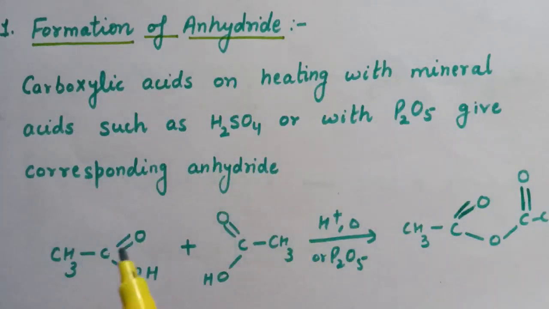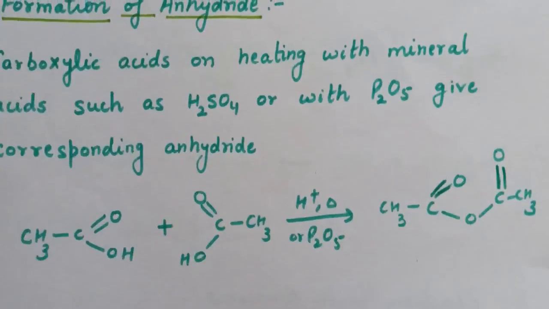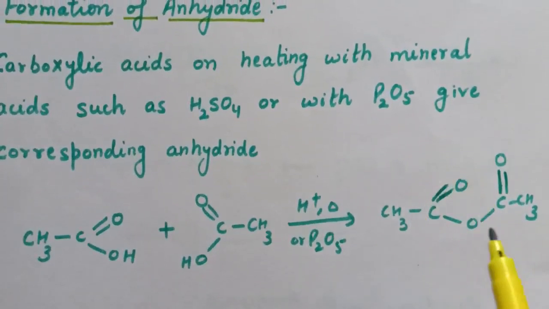So here is acetic acid, CH3C double bond O OH. Now two molecules of acetic acid in presence of H+, followed by heating, result in the formation of anhydride. From here, a water molecule is lost and a carbon-oxygen-carbon bond forms between these two molecules of acetic acid, and here the anhydride is formed.